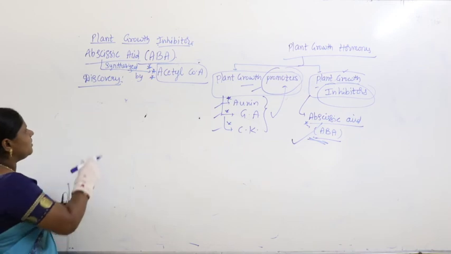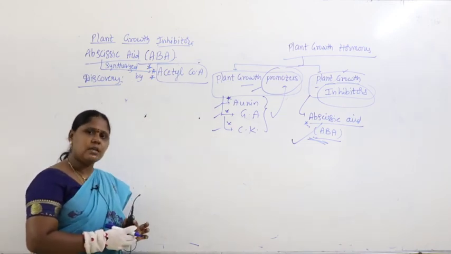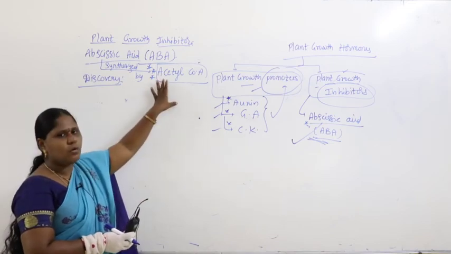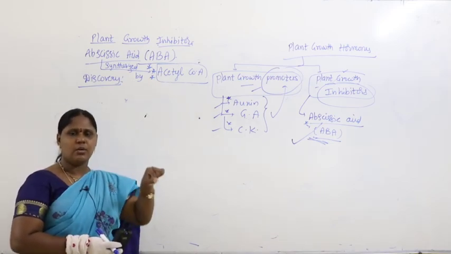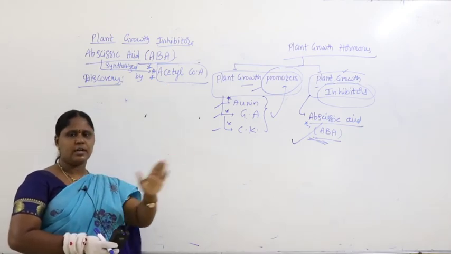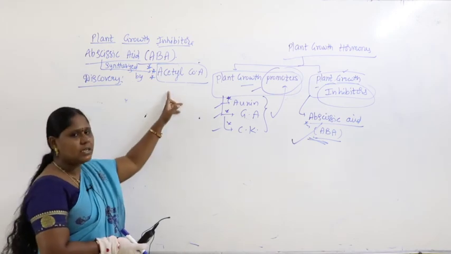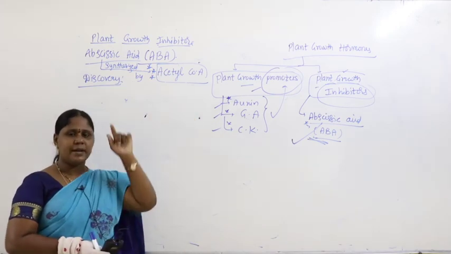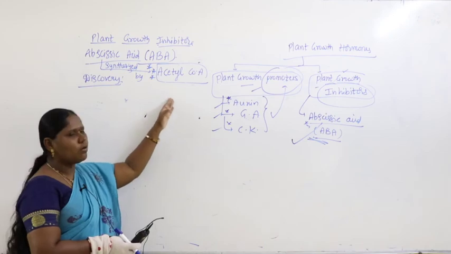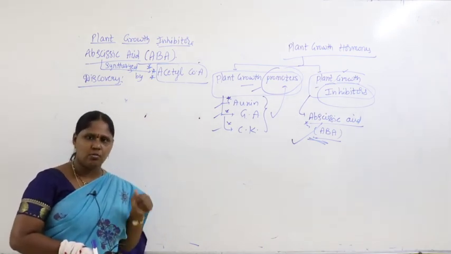Acetyl-CoA is a compound. We will discuss it in respiration. At that time, you will come to know that acetyl-CoA is one of the intermediate compounds in respiration. Respiration is one of the coming chapters. At that time I will ask you, acetyl-CoA is involved in the formation of which plant growth hormones?